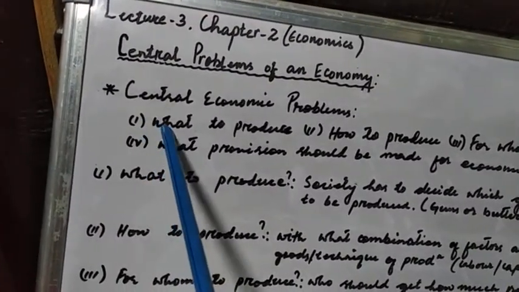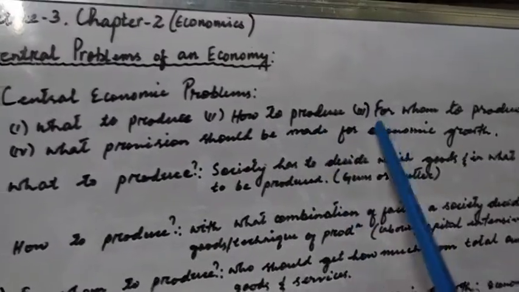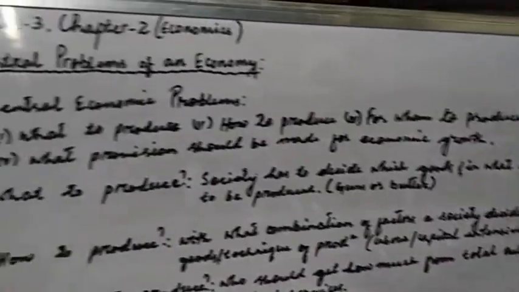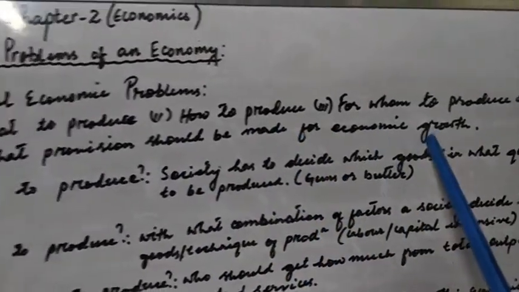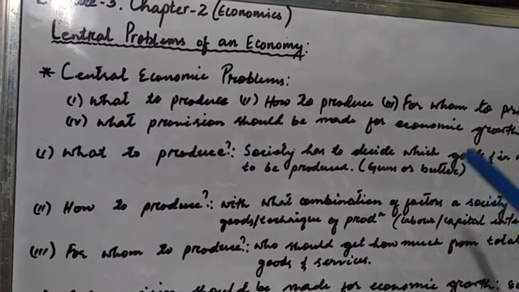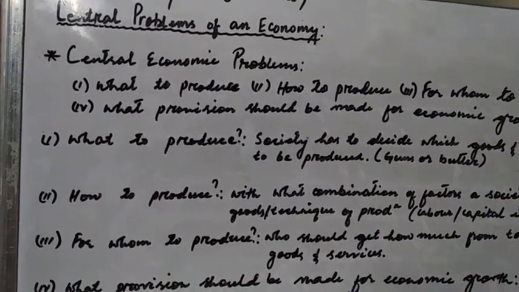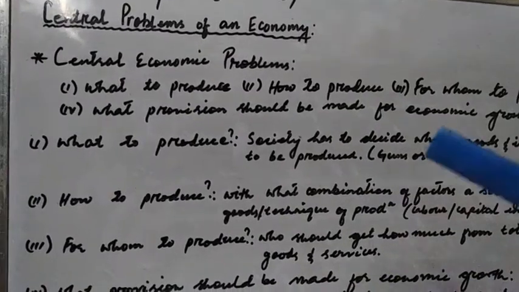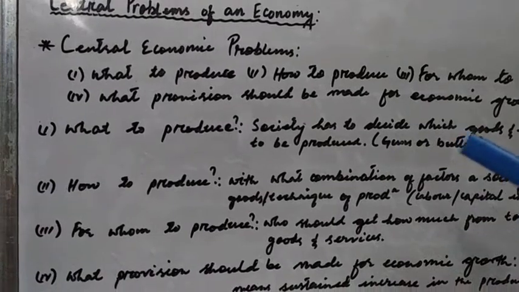Number 1 is what to produce, then how to produce, for whom to produce, and what provisions should be made for economic growth. These are mainly the 4 central economic problems that we face because of the scarcity of resources and unlimited wants of the people. We shall see them one by one.